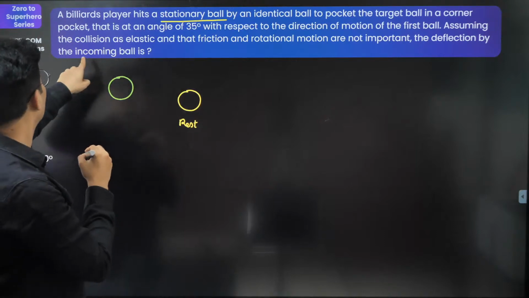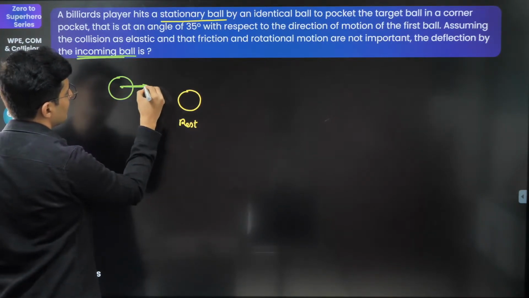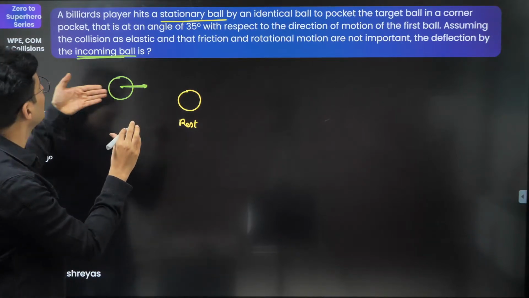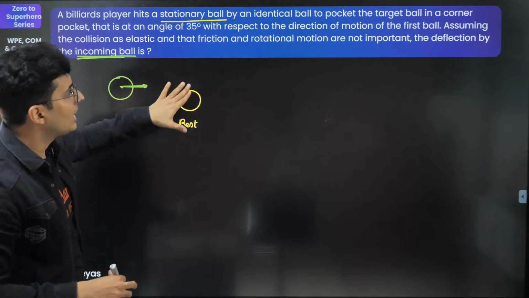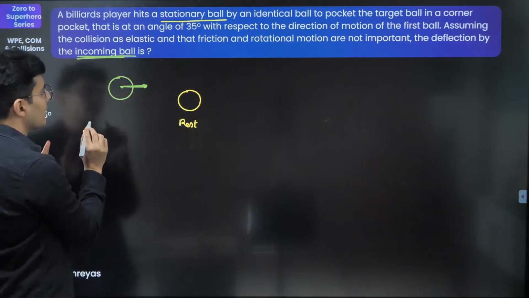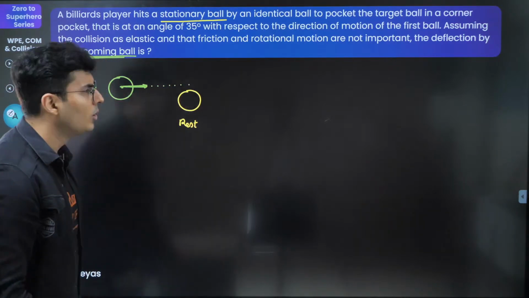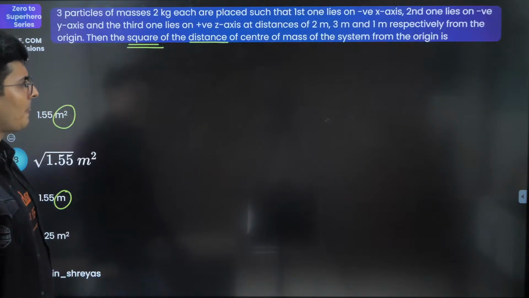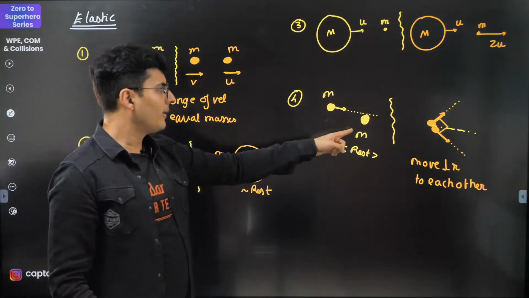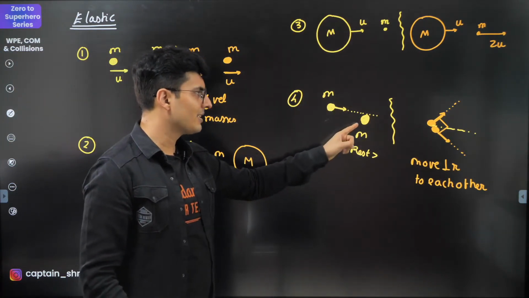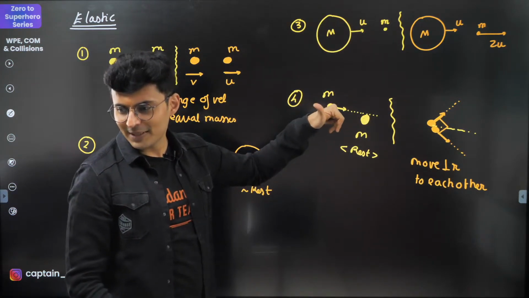This is being pushed, hits a stationary ball, and it will hit another ball. It's going to hit over here, and I think I just gave you one rule some time back. Two balls, one of them is moving, one of them is at rest. After the collision, they move perpendicular to each other. Do you know that? Yeah.